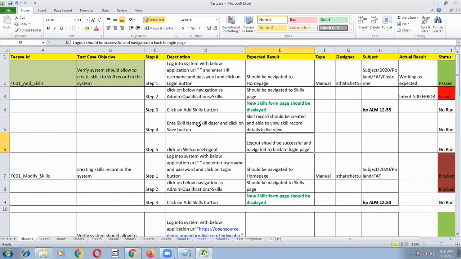Entering the skill name and skill description, if you split it here itself, then your action is not completed. So enter skill name, skill description, and click on save button. The skills record should be created and you should be able to view the skill record details in the list view. So that is the expected result you have to write.